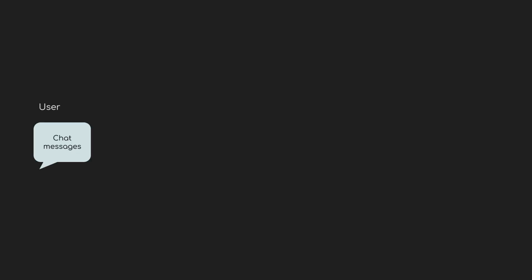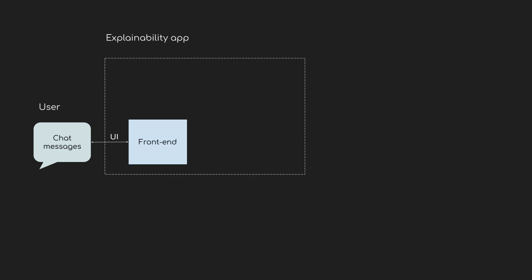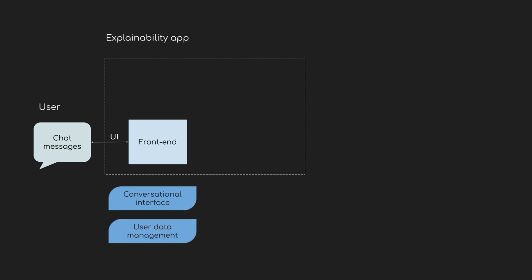The user interacts with the system through chat messages, which are processed by the front end of the application. This front end functions as the conversational interface, allowing users to engage in open-ended discussions with the Explainability Assistant. As the presentation layer, the front end is designed to be flexible and customizable, offering features such as session management, user account management, and storing conversation history.